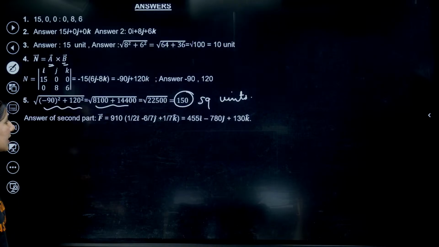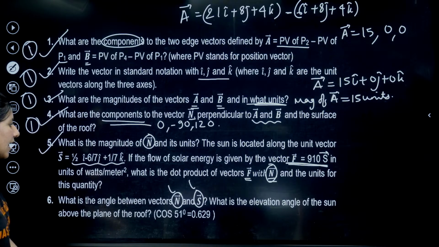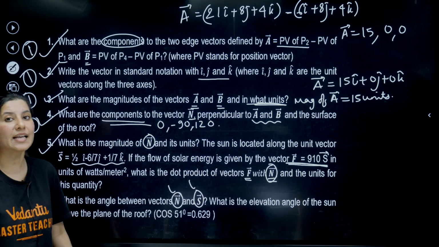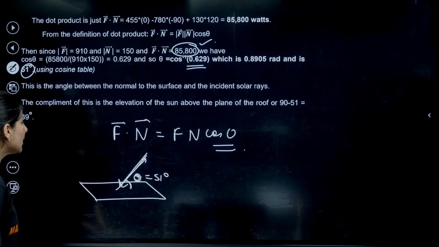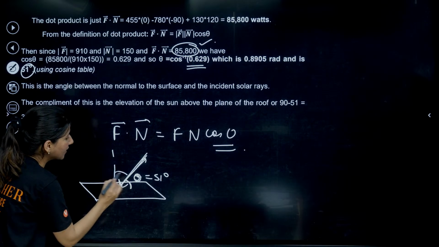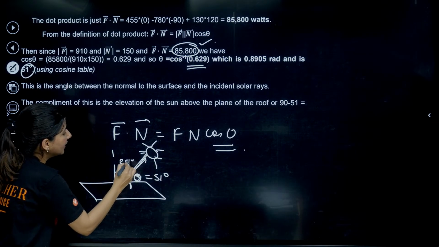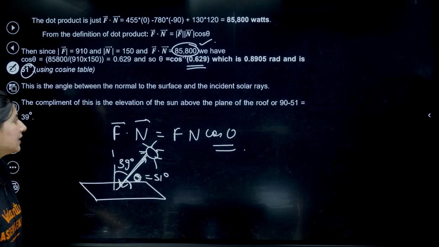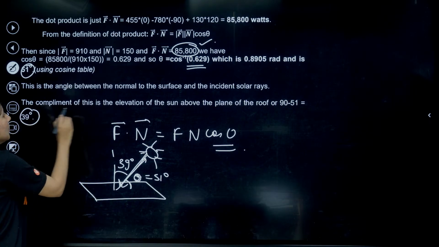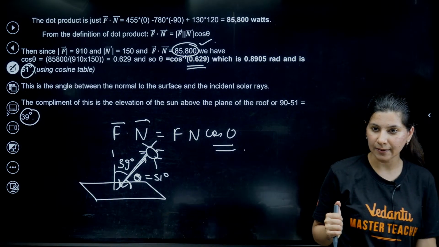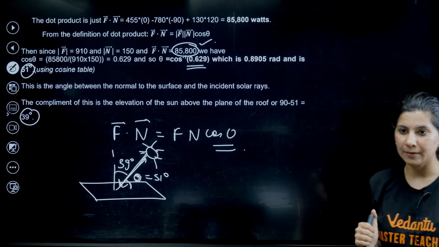What they are asking is the elevation angle of the sun above the plane of the roof. So the elevation angle will be this angle. This is your sun. So the elevation angle will be 39 degree. 39 plus 51 will be 90 degree. So the complement of this, the elevation angle of the sun above the plane, is 39 degree.